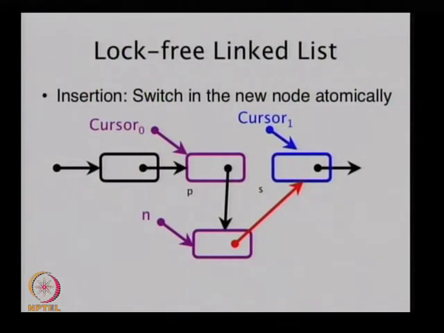For example, if two are trying to insert, only one would be set. So one will be lost. Both of them started off, both of them said cursor 0, created a new node. Both of them made that new node point to cursor 1, right? And now they are atomically trying to set cursor 0.next to their new node. One of them will succeed, one of them will fail, and that insertion will have got lost.